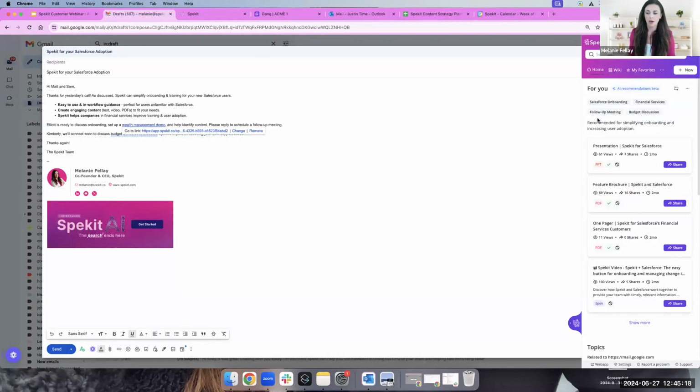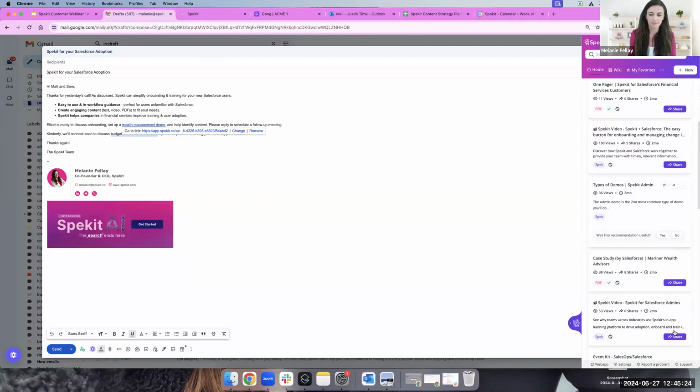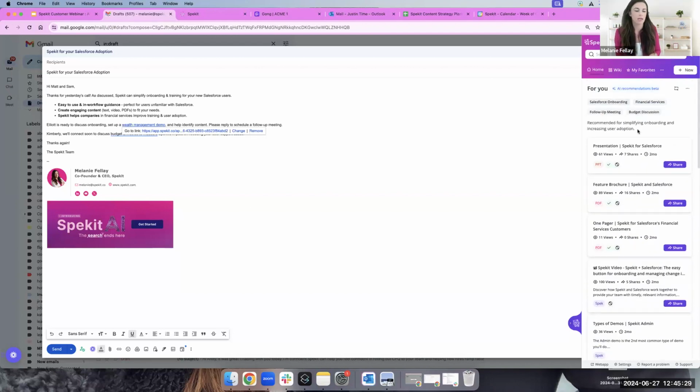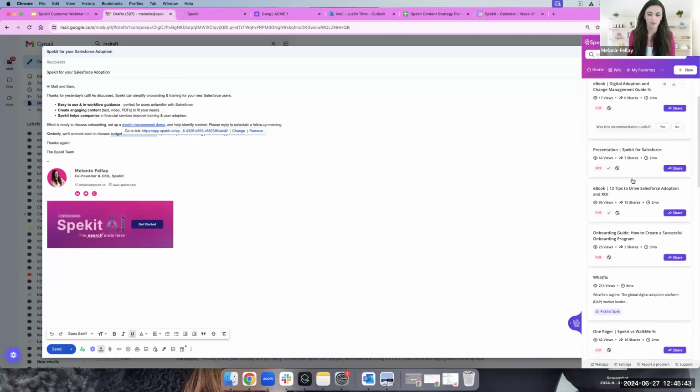And then if I wanted to go actually more granular, I could just click show more here so that I can see, hey, what other information is there here? Right? So I'm seeing a bunch of other things. Or what Spekit did up here is it detected different themes that you might want to drill down into. So for example, hey, if you just really want to focus on what content Spekit might have on financial services, that could be in industry plays, things of that sort, I could click on this and it's going to suggest other content that might be relevant here.